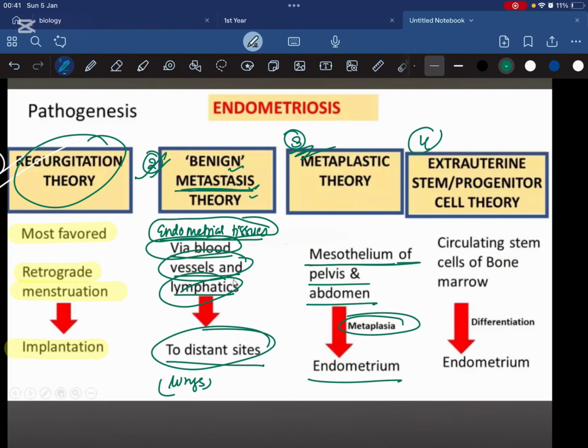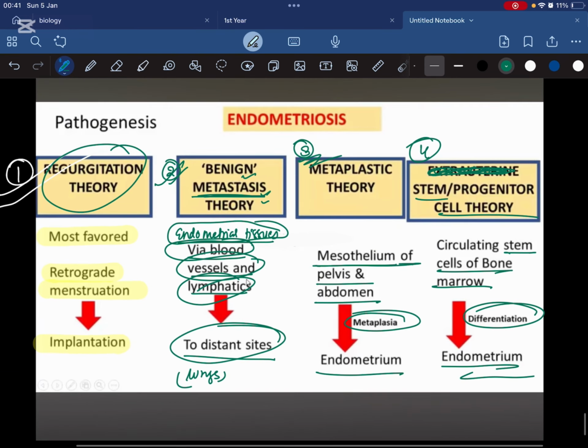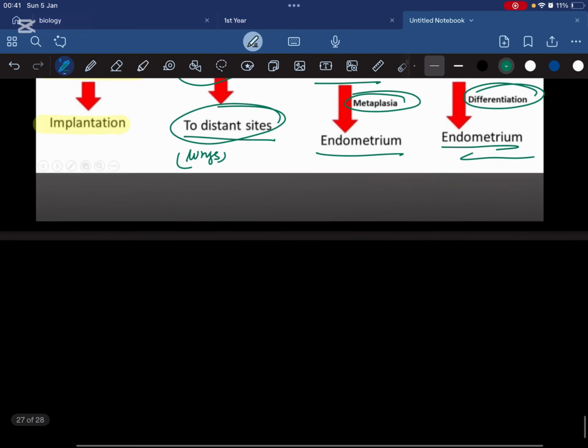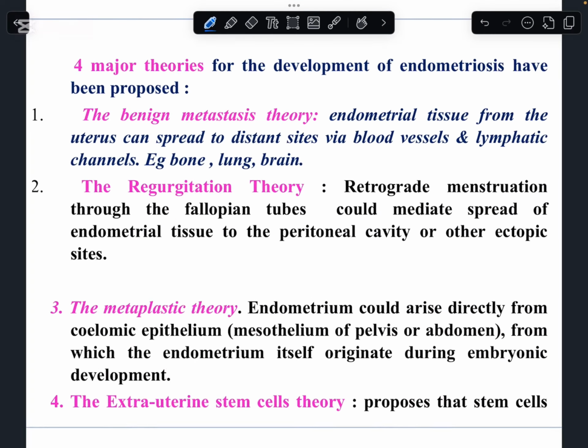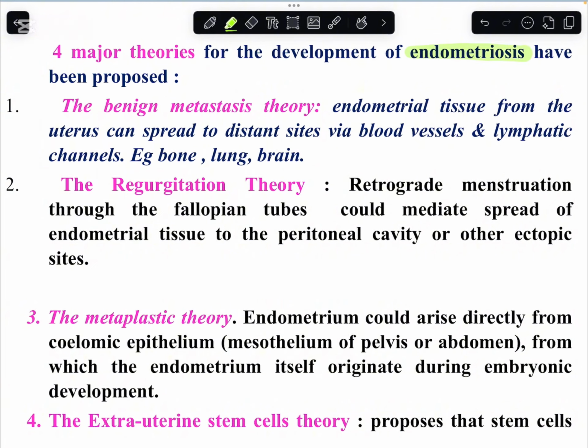The fourth theory is known as the extrauterine stem or progenitor cell theory. You can just remember it as the stem cell theory. According to the stem cell theory, the stem cells of bone marrow get differentiated into the endometrium. So this much you have to know about the pathogenesis: the four theories.